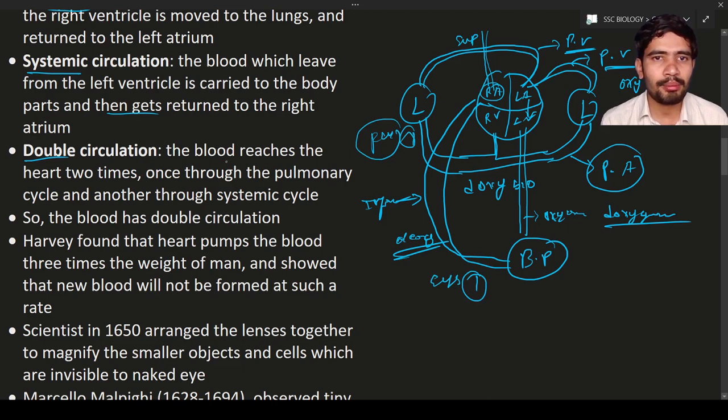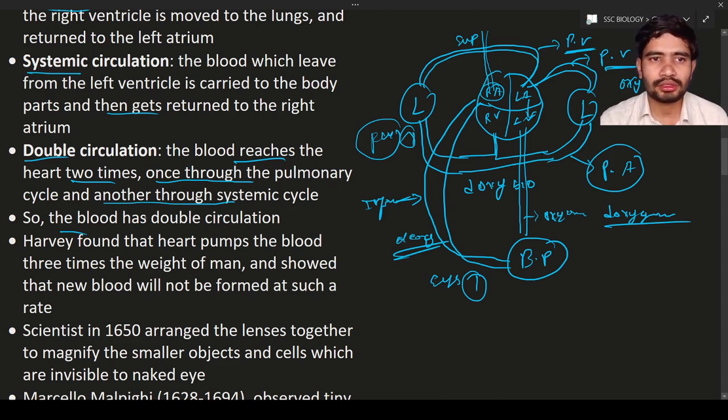So here the blood reaches the heart two times, one time from the lungs to the heart, and a second time from the heart to body parts to the heart. So there are two circulations. One is through the pulmonary cycle, another is through the systemic cycle, hence it is known as double circulation. Hence our human heart has a double circulation.